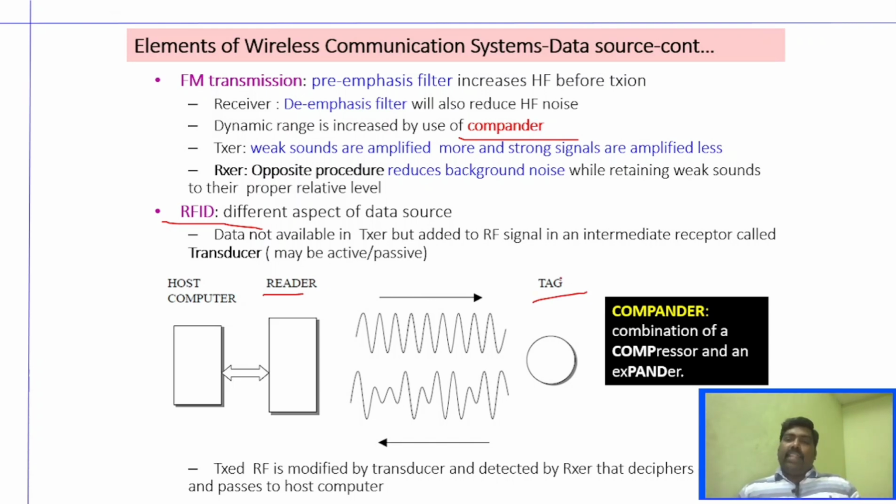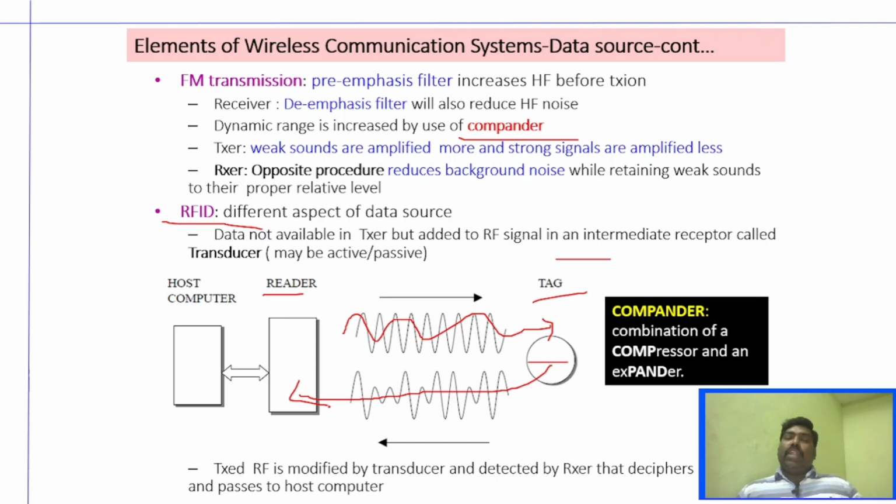The tag, that is the device having that particular tag, holds the original data. Whenever the reader senses an RF signal, the electromagnetic signal, and this radio frequency signal reaches the tag, it activates the tag, and once the tag is activated, the data in the tag is superimposed on the RF wave and sent back to the reader.